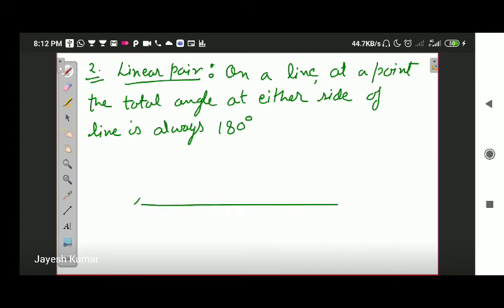This is a line, let's name it AB. AB is a line, okay, and there is a point O. So what I'm saying is, angle above this line at point O is going to be 180 degree, as well as angle below this line at point O is going to be 180 degree. You can take any point on the line AB, and angle above that line at that point is going to be 180 degree, and angle below that line at that point is going to be 180 degree. Not 1 degree more, not 1 degree less. Okay. So based on all this information, let's try some questions.